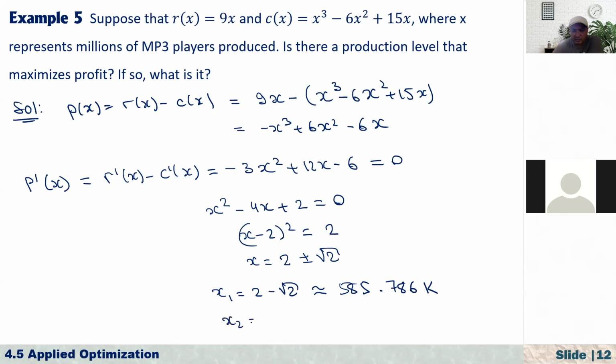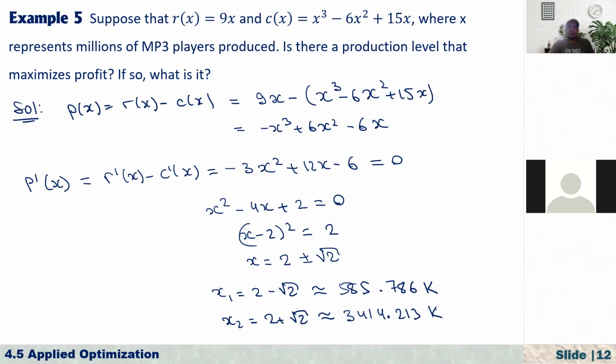And how about the second critical point? It is 2 plus square root of 2, that's approximately equal to, multiplied again by 1000, 3414.213. That is 3,414.213 thousands of MP3 players.